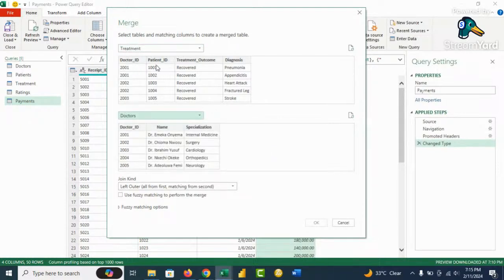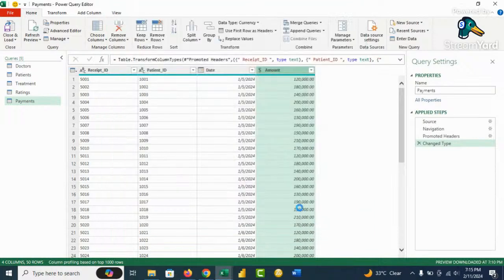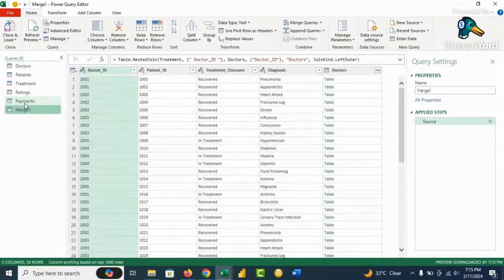In the treatment table, what we need to relate these two tables is the doctor information. So click on doctor here, click on doctor here. The selection matches 50 of 50 rows from the first table. So what we have done now is create a relationship between these two tables. Just click OK to create a new table, which we can call the merge table.